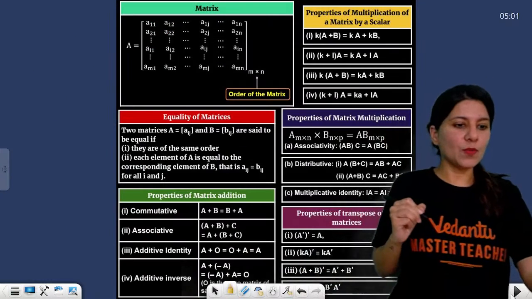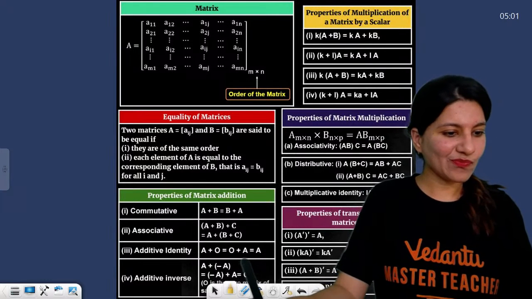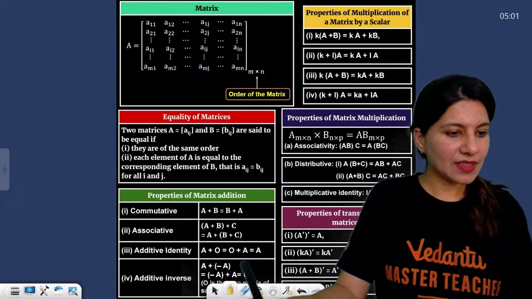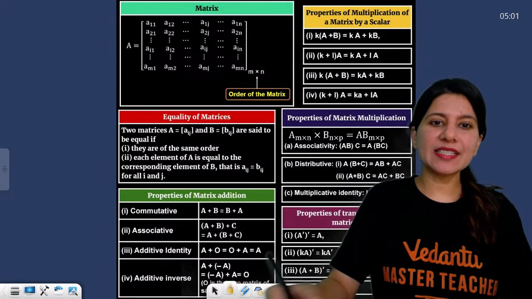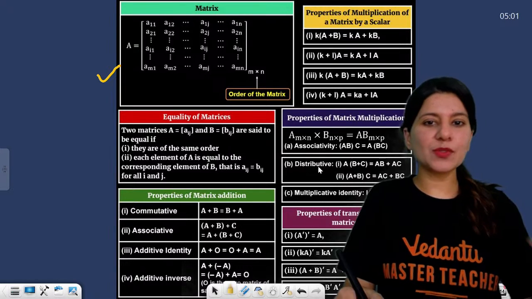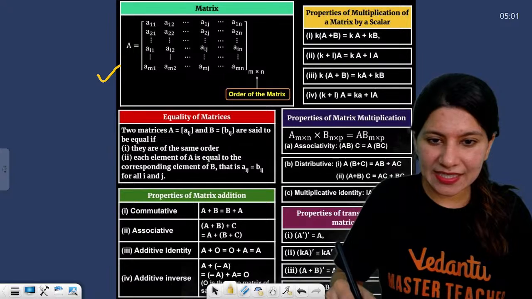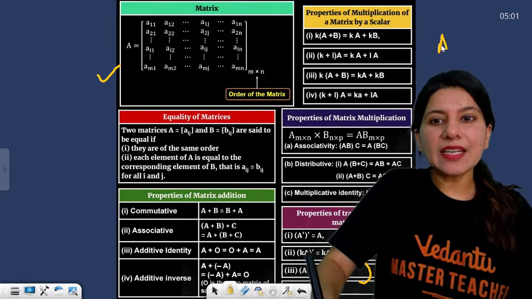All right. Now, matrices and determinants. Let me go straight to the important properties.